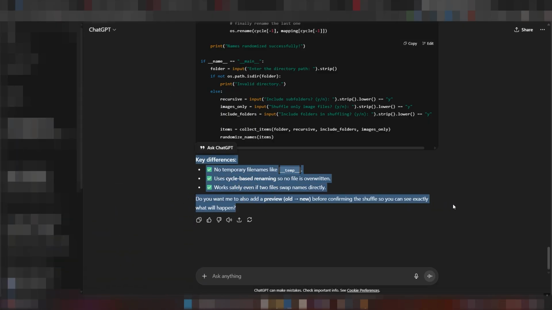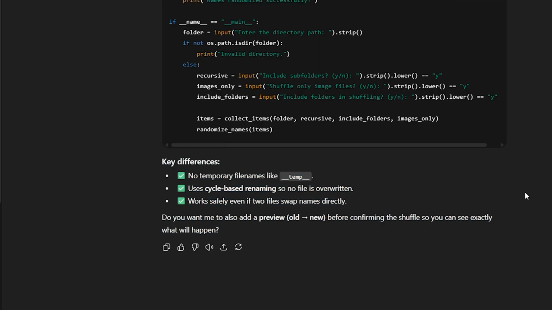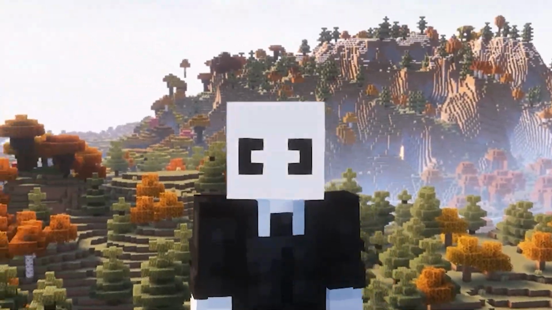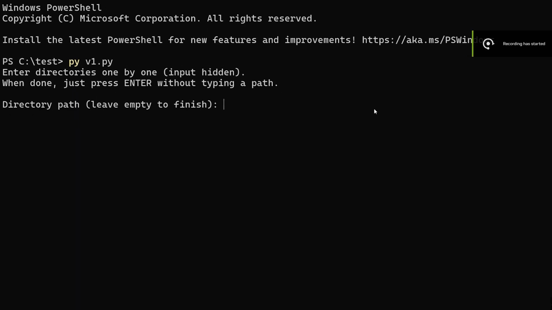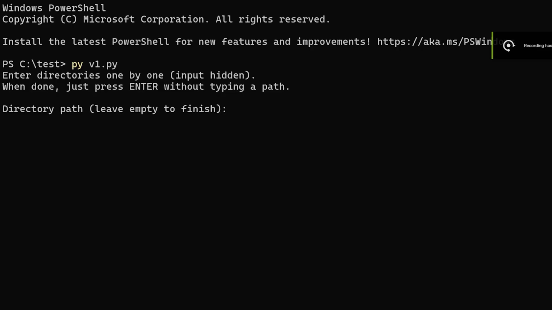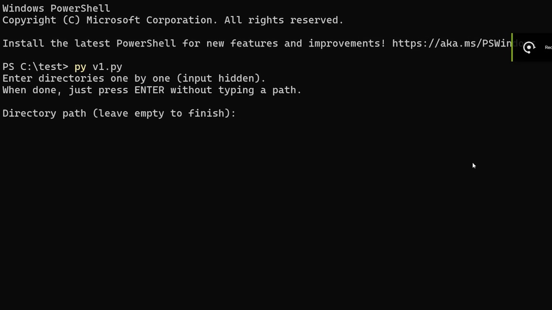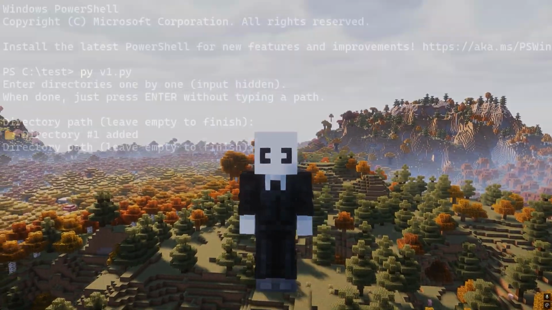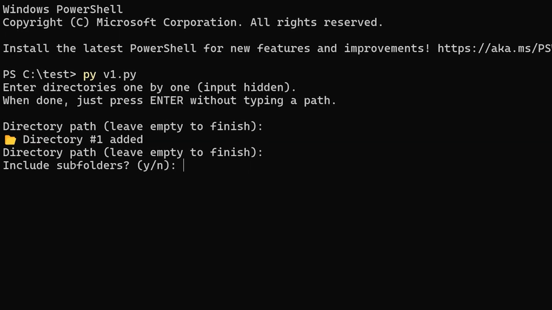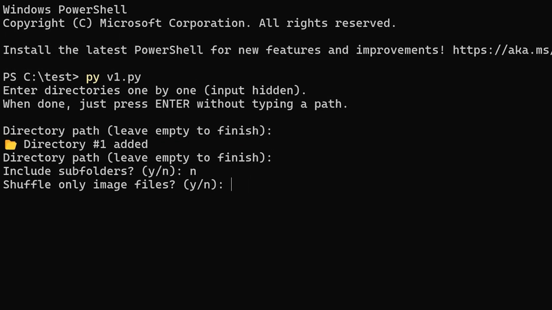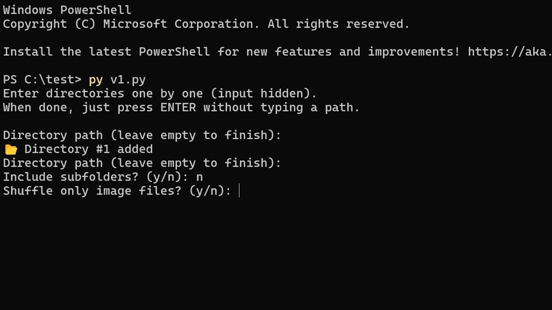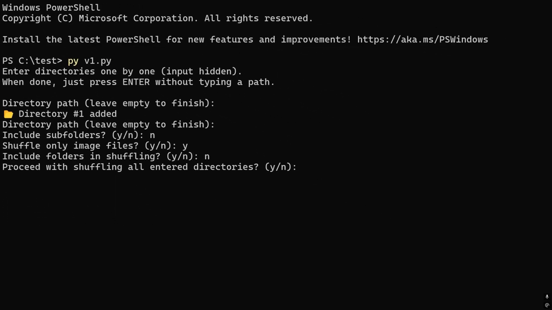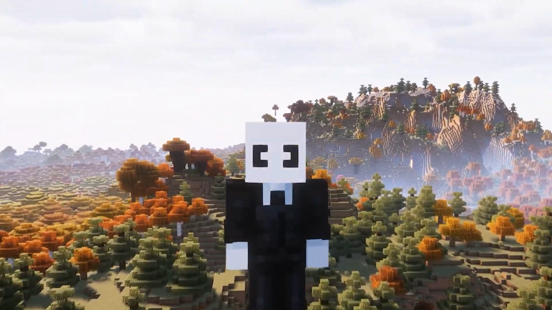In case you're interested, I'll leave the proper working script in the description, and before I start, let me quickly show you how it works. Firstly, it asks for the file directory in which you want to shuffle all the textures. You can either enter one or multiple directories, and yeah, I did hide the input since, you know, I'm the anonymous guy. And after that, it asks if it should shuffle the content in the subfolders and if it should shuffle the names of folders too. And finally, a confirmation whether you want it or not. That's how it basically works, and without further ado, let's start.